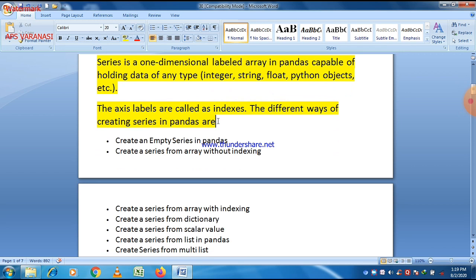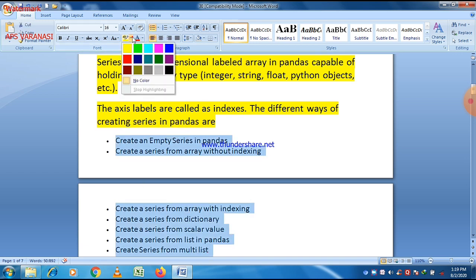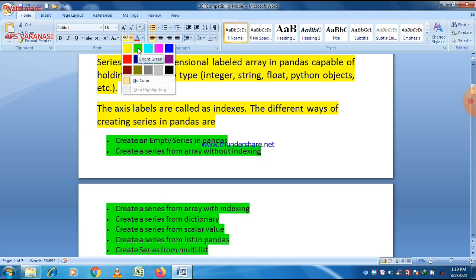Then creating a series from an array with indexing. We can also create a series from a dictionary, from scalar values, from a list, and from a multi-list. So these are the different ways to create a series.